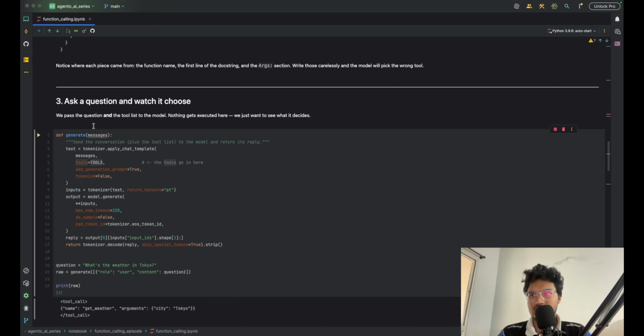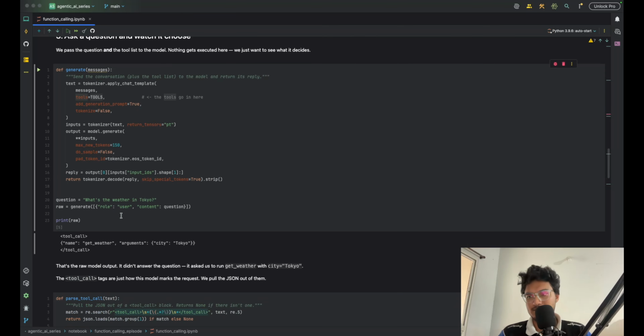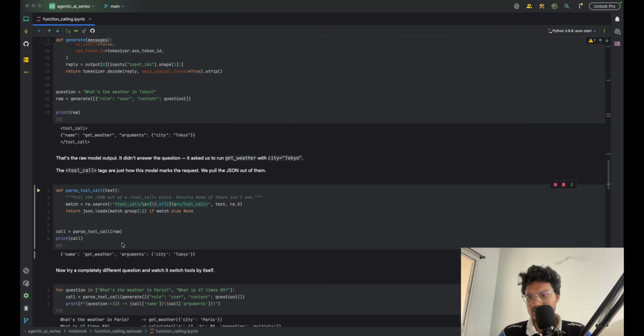Then we have a method called generate. So we pass this question and the tool list to the model, and now it gets executed here. Based on its intelligence, the LLM will decide which tool I have to use. Okay, so these are some basic methods.